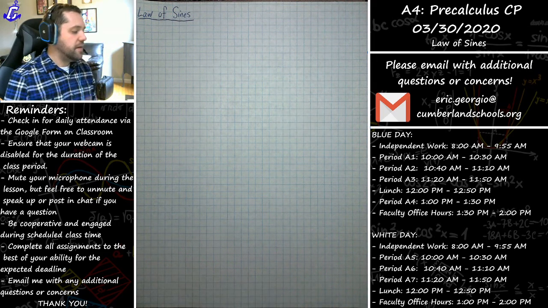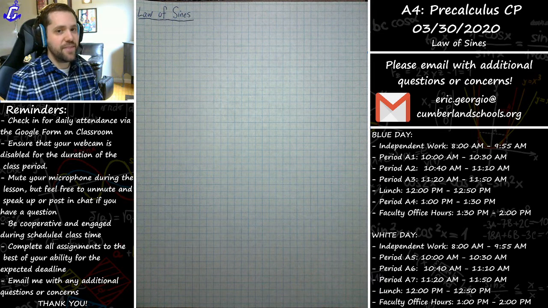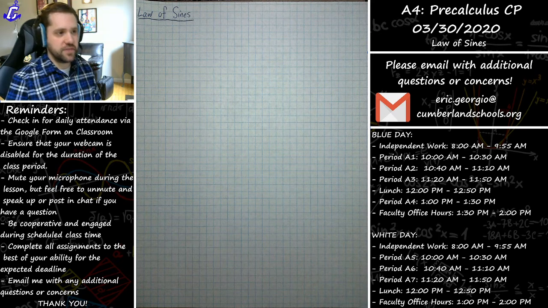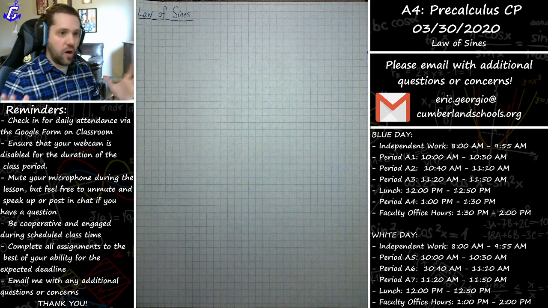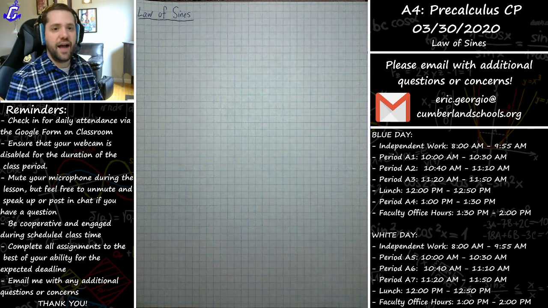All right. Now, the law of sines is a way for us to find missing sides and missing angles of a triangle. Okay, that's really what the law of sines is all about. There is a long explanation that exists. It's a very interesting explanation, I think, as to how to prove the law of sines and where it comes from.